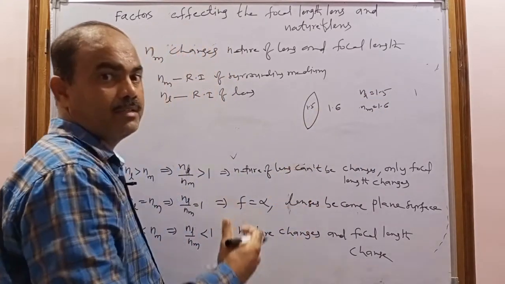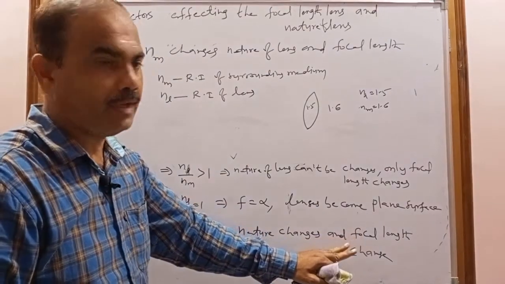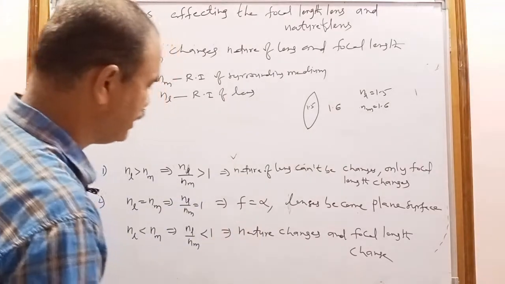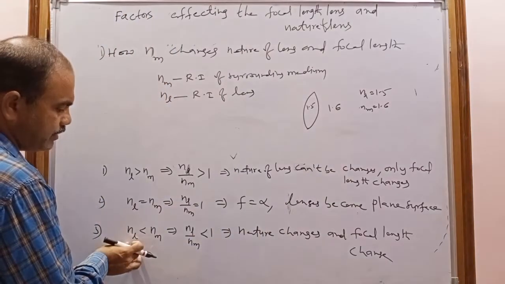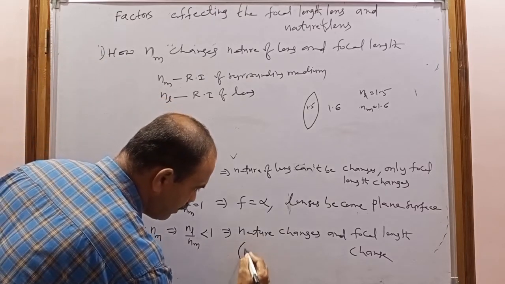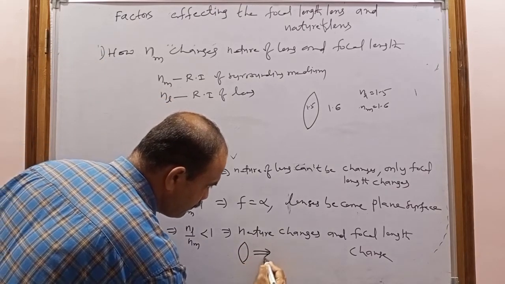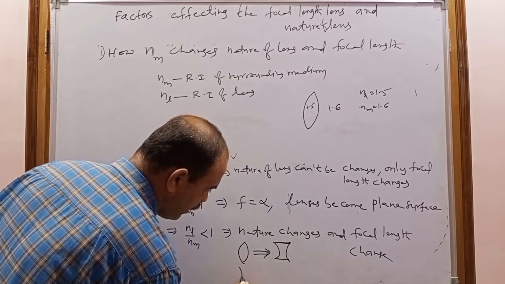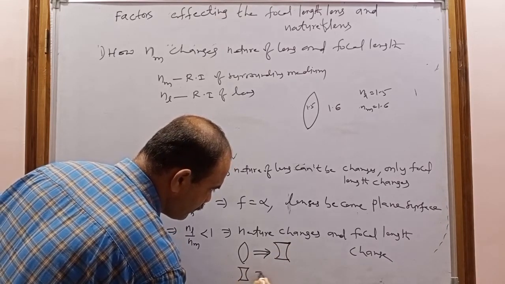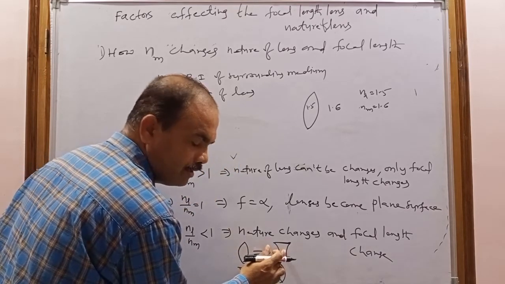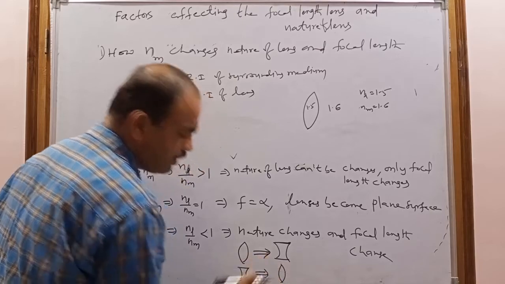So the convex lens becomes a concave lens, and the concave lens becomes a convex lens. If the refractive index of the lens is less than the refractive index of the medium, then the convex lens becomes concave and the concave lens becomes convex, and the converging lens becomes diverging and the diverging lens becomes converging.